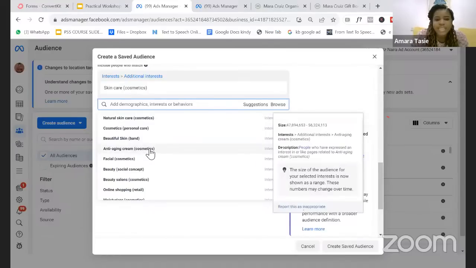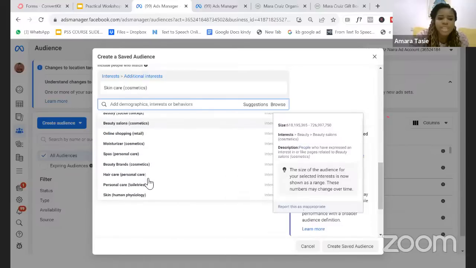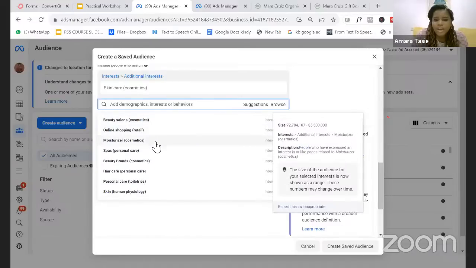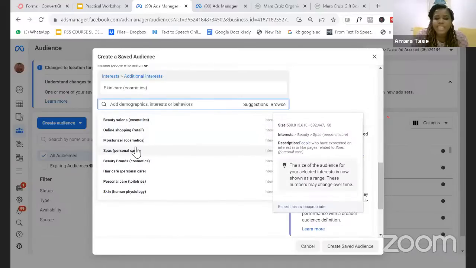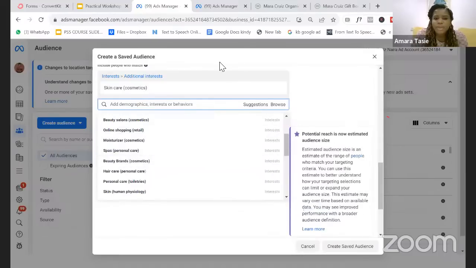People that have shown interest in anti-aging. People that have shown interest in facial online. People that have shown interest in beauty salons. People that have shown interest in spa. If they visited a spa before, or they researched spa, you can target them. People that showed interest in beauty brands. So using this suggestion, you'll now be able to see different other options that you can target people by.